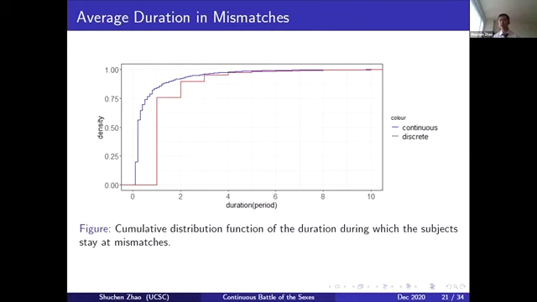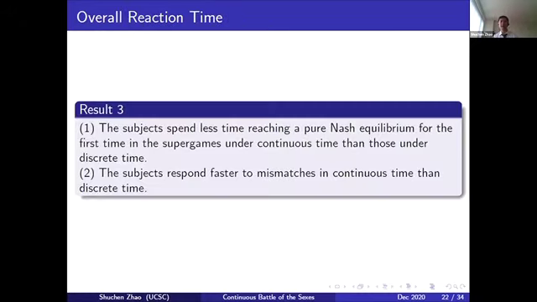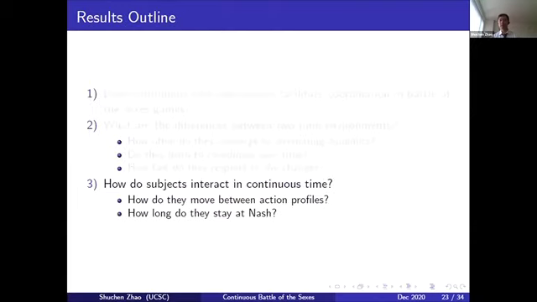Similarly, this is the CDF of the average duration during which subjects stay at mismatches. As you can see, still the blue curve is well above the red curve, which shows that people deviate from the mismatch position faster in continuous time than in discrete time. Although it still could be by design, at least people make use of this benefit of the continuous time. This gives us the third result: subjects respond faster in continuous time than they can in discrete time, which is a benefit of the continuous time environment. And that answers the first 2 research questions.